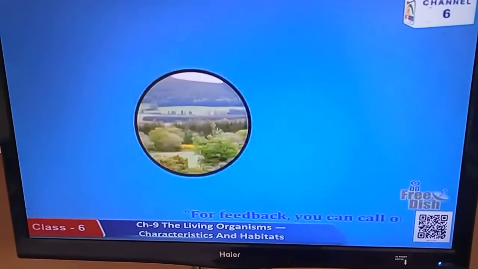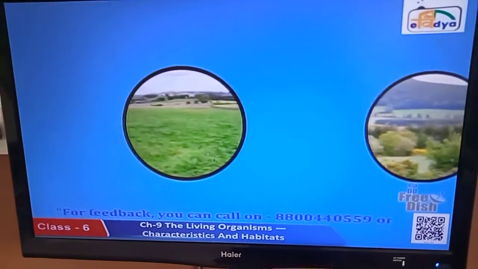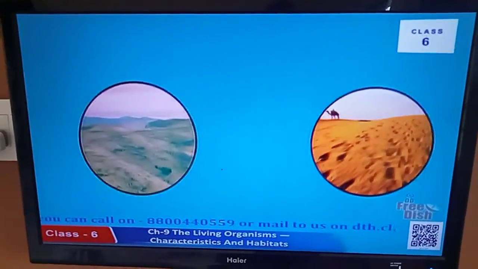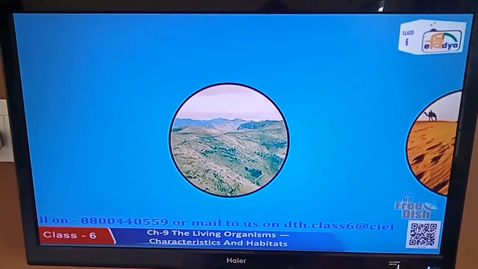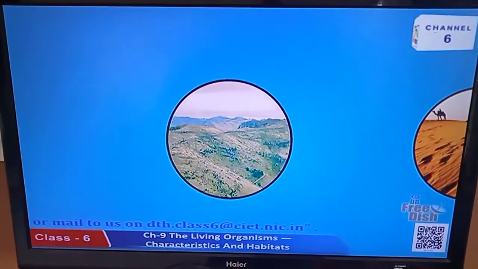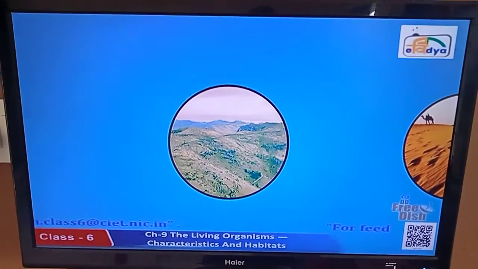There are large variations in forests, grasslands, deserts, coastal and mountainous regions located in different parts of the world. This is true for all aquatic habitats as well.